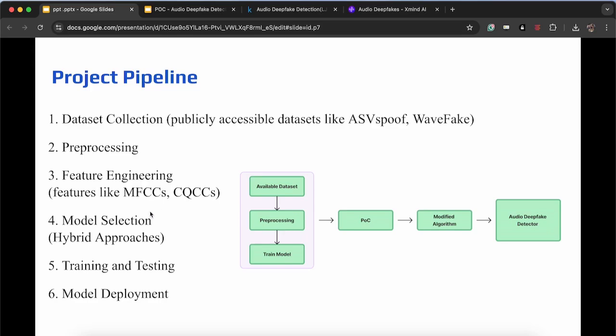When it comes to my pipeline, I will be using public datasets like ASVspoof or maybe WaveFake to collect data, and then I'll pre-process them, then feature engineer them. Mostly I will focus on MFCCs or CQCCs, as I previously mentioned. There are unique features for every voice, so I'll be focusing on them. For model selection, I don't want to focus on a single approach, so I'll be going to a hybrid approach, and then I'll train it and deploy it. So this is my basic pipeline of the project.